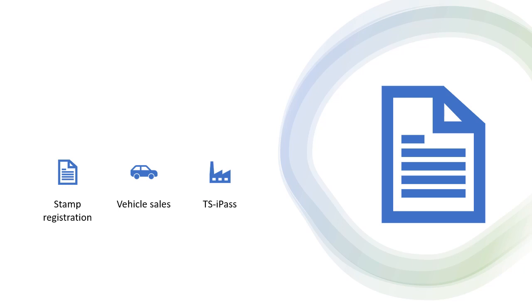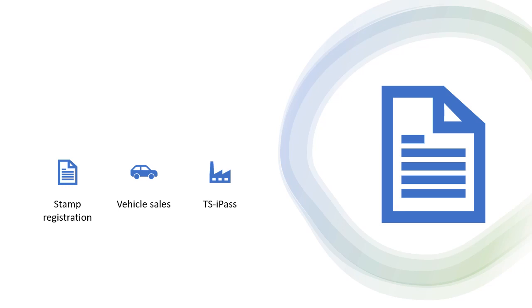Stamp registration, which includes document registration, that is the traditional form of registering the documents, and e-stamp registration. E-stamp registration was introduced in December of 2020. It is an electronic alternative to the traditional stamping system. It is a more transparent and effective way to handle stamp duty and document registration.